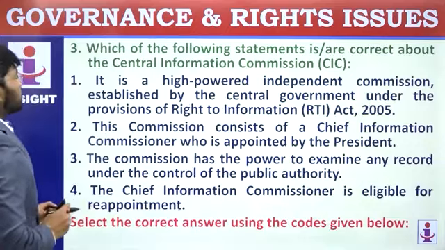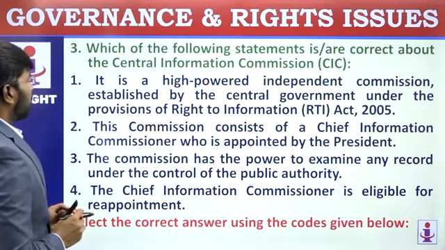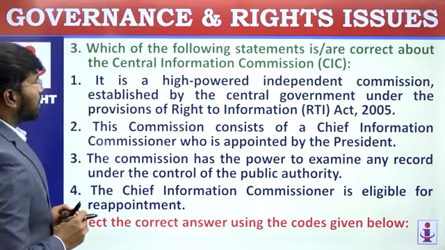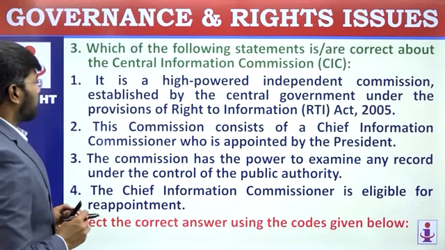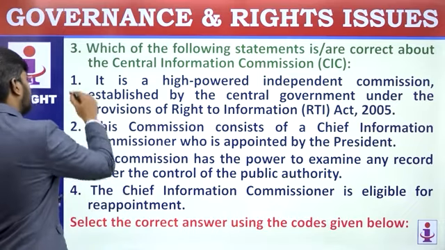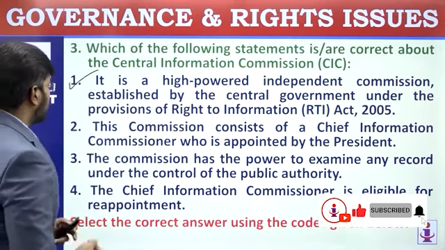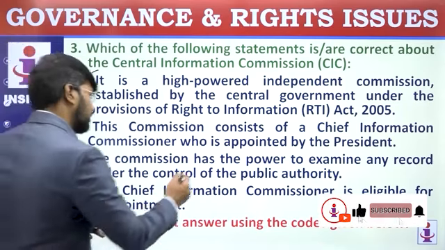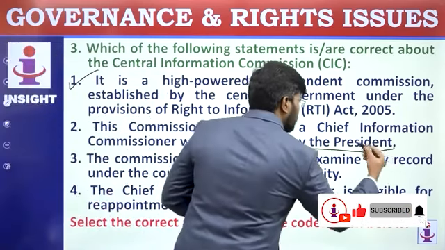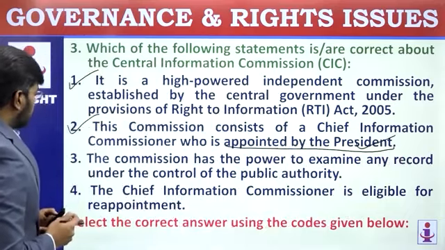Third question. Which of the following statements is or are correct about the Central Information Commission? It is a high-power independent commission established by the central government under the provisions of the Right to Information Act 2005. Yeah, correct. It was under this Act that the Information Commission was formed. This commission consists of a Chief Information Commissioner who is appointed by the President. Yeah, he is appointed by the President. No issues.